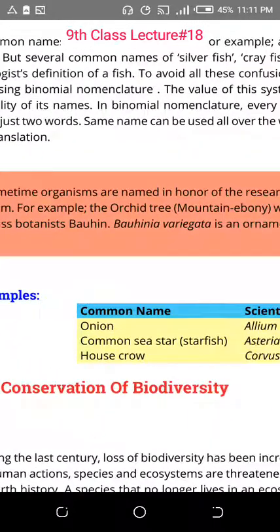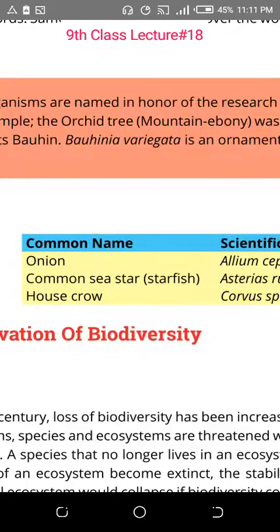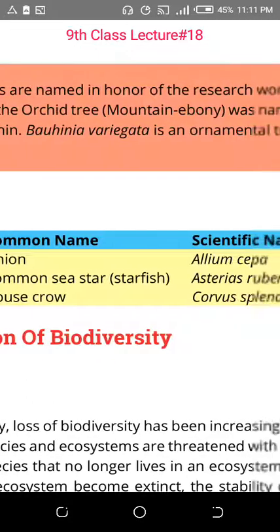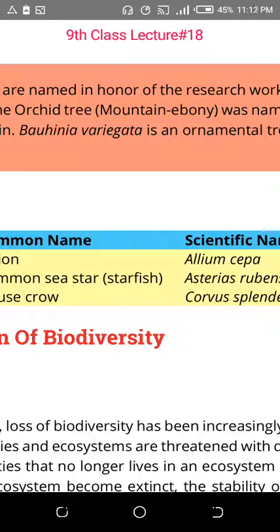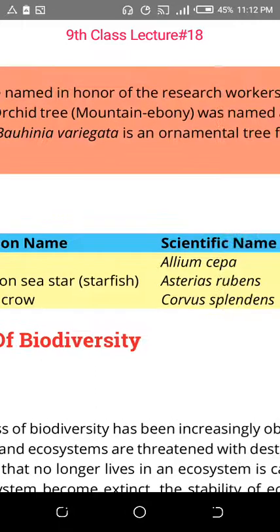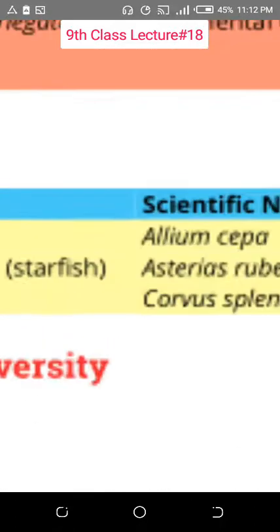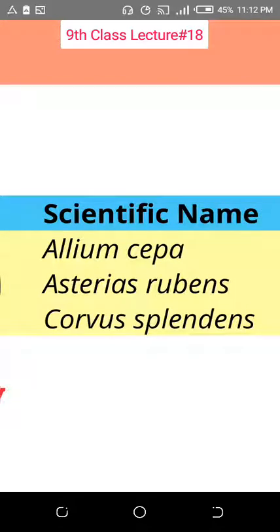We go back to some scientific names. These scientific names are part of your syllabus. One scientific name I told you: Rana tigrina. The human being, Homo sapien. The Brassica plant, Brassica campestris. Onion, Allium cepa, with genus name and species name.